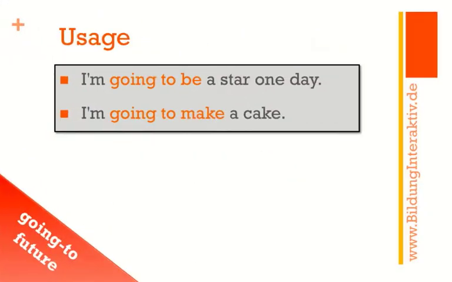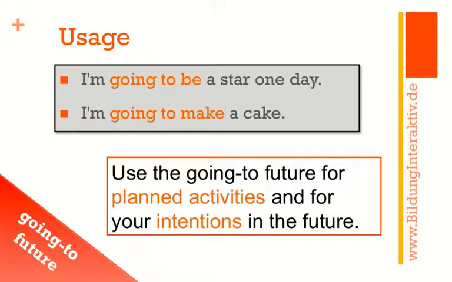All right, and when do you actually use the going to future? Well, you use the going to future for planned activities. Look at the first sentence here. I'm going to be a star one day. This is like a plan that I have. And you use it when you want to express your intentions in the future. Like in the second sentence. Well, I'm going to make a cake now.